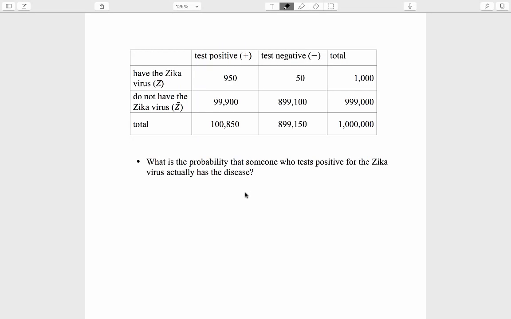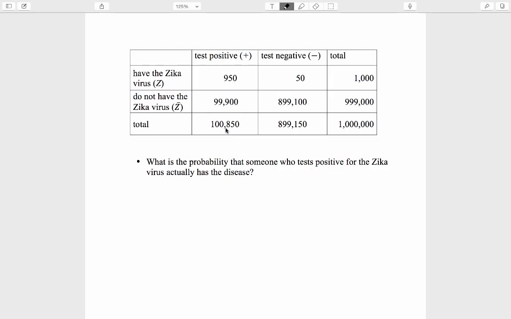What is the probability that someone who tests positive for the Zika virus actually has the disease? The probability we have to compute is a conditional probability. It focuses just on those who are already known to have tested positive. We are asking, for those who test positive, what is the probability of actually having the disease?